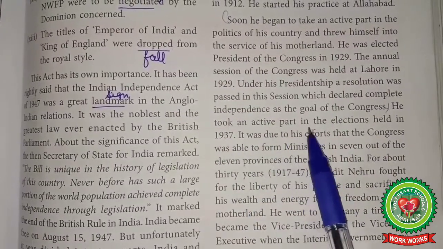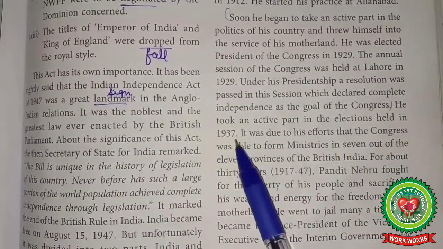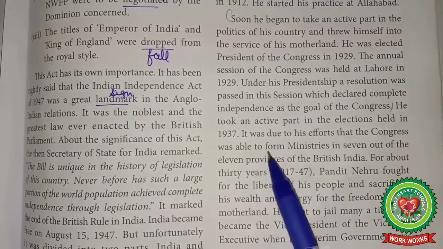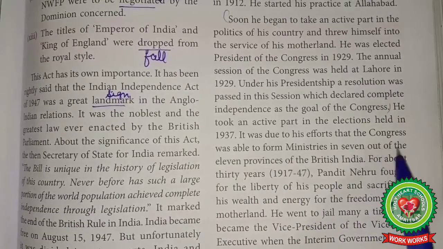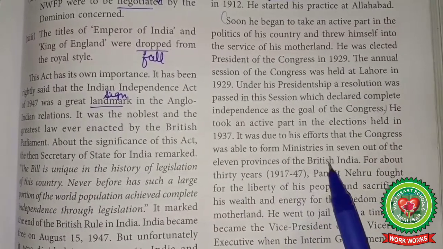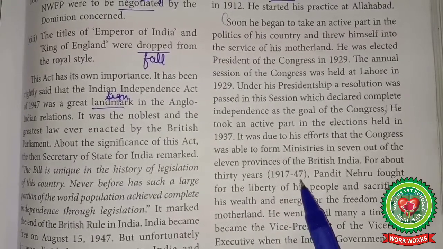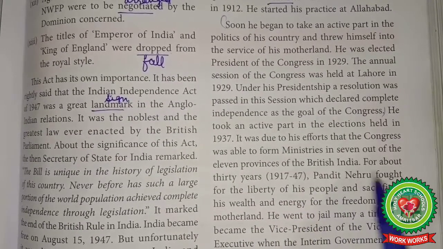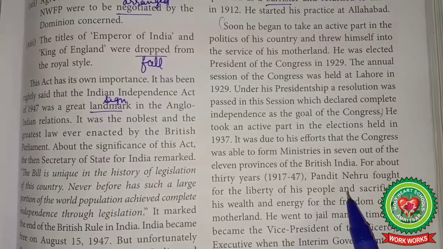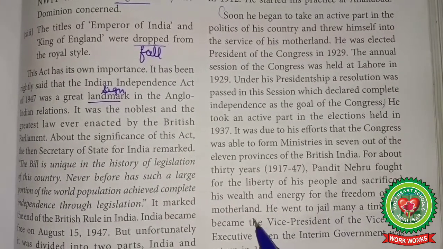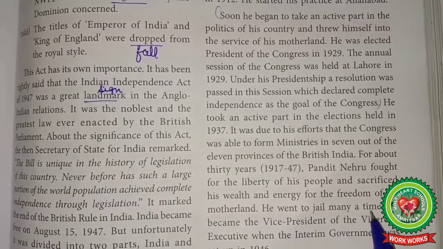He took an active part in the elections held in 1937. It was due to his efforts that the Congress was able to form ministries in 7 out of the 11 provinces of British India. For about 30 years, 1917 to 1947, Pandit Nehru fought for the liberty of his people and sacrificed his wealth and energy for the freedom of his motherland. He went to jail many a time.